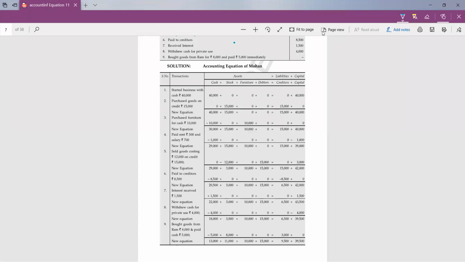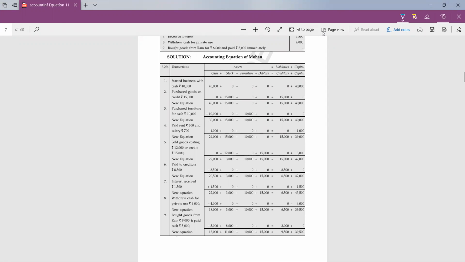Yes, could anyone please explain why capital? You have given me the answer cash and capital. Why capital? You have received the cash, that's why you will be adding in cash. Yes, very good, Rishabh, Samir. Because interest is your income, and whenever there is any income or expense, it will be affecting capital. Very good understanding, students. So we will be adding in cash.